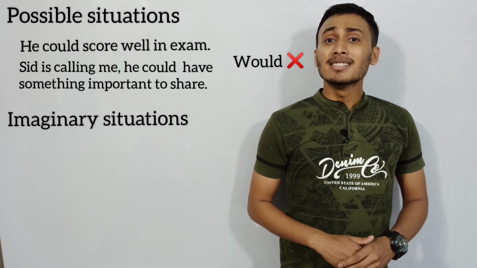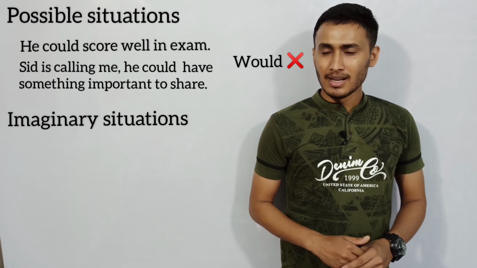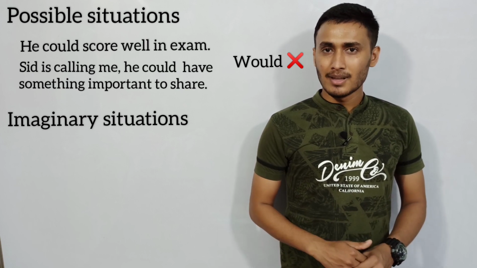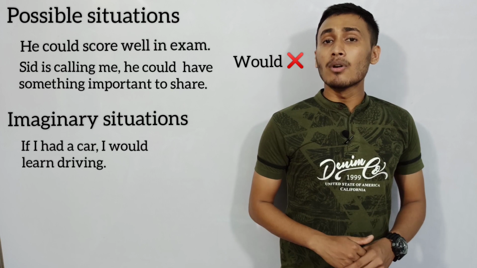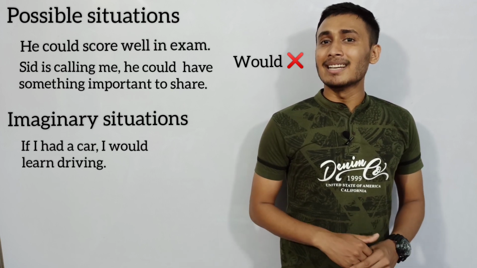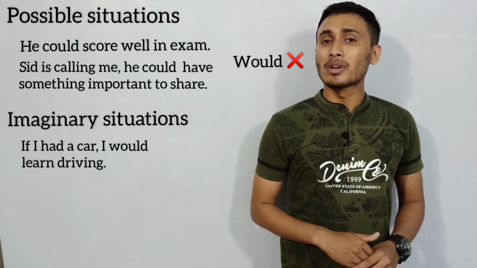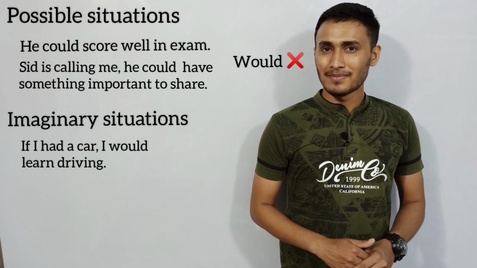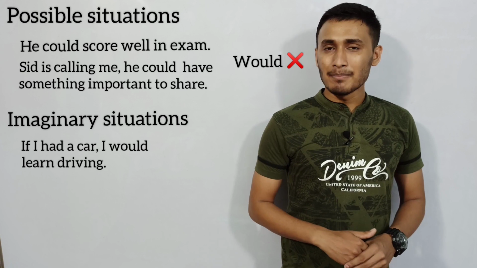Now let's learn some usage of would. Let's take first example. If I had a car, I would learn driving. Don't be worried about the past tense, because it is used just to create one imaginary situation. Let's talk about another example.